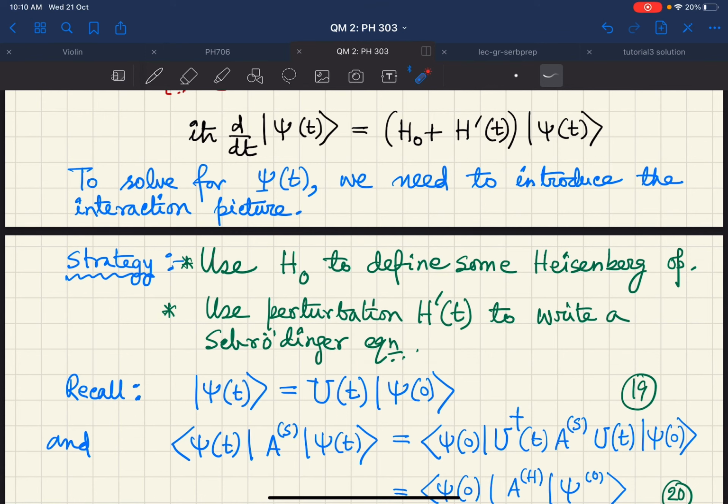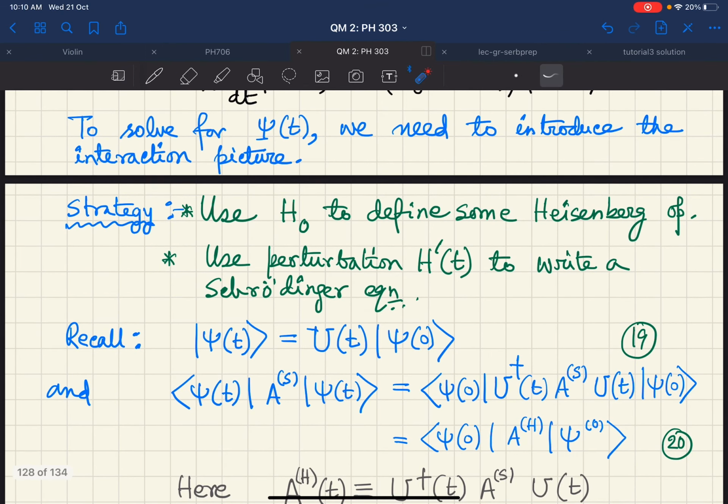For example, let us recollect that in the Schrodinger picture, we had written ket psi t to be equal to U t acting on ket psi 0. And then we write down this expectation value of A_S in this state psi t.